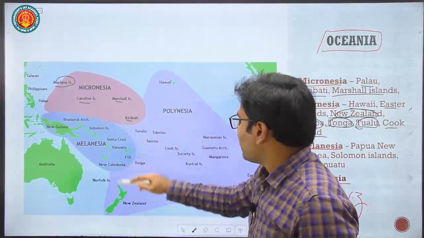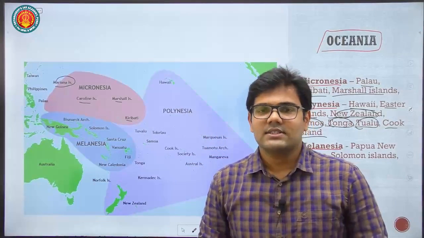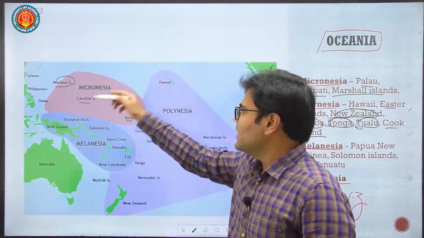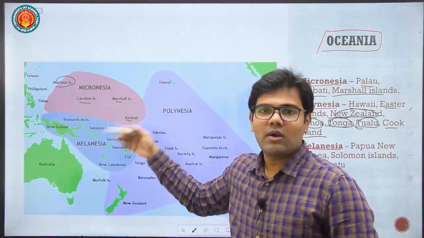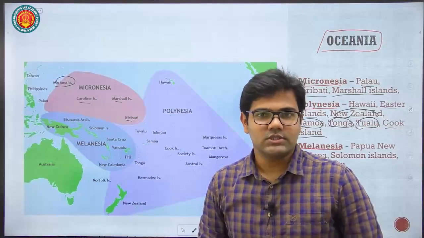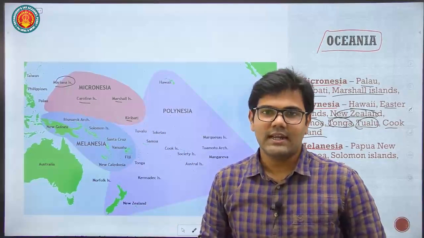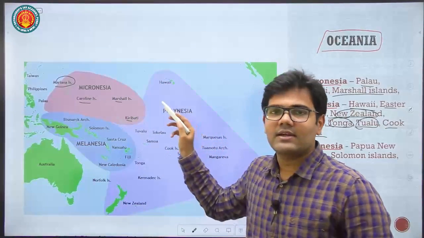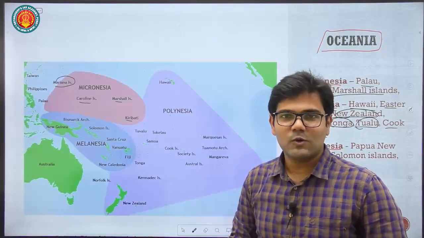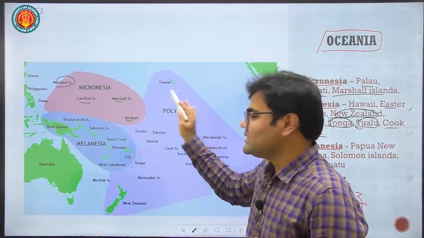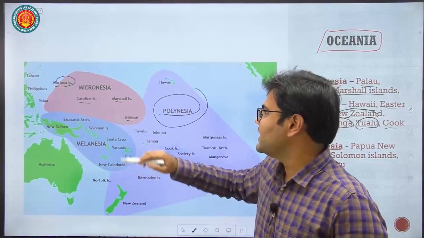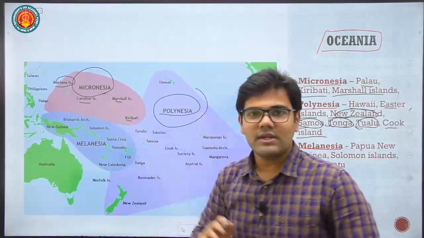So what questions can you expect? They will ask easy questions from world geography. They can ask you the names. They will ask whether Micronesia and Polynesia are located in which ocean, giving options like Pacific Ocean, Atlantic Ocean, Arctic Ocean. You just have to remember that these groups of islands are associated with the Pacific Ocean. Then out of these three, which is the largest in area? Polynesia is largest in area, and Micronesia has the smallest area.